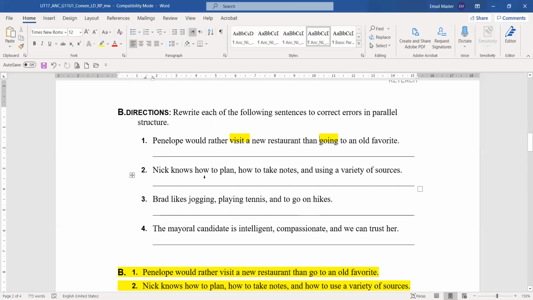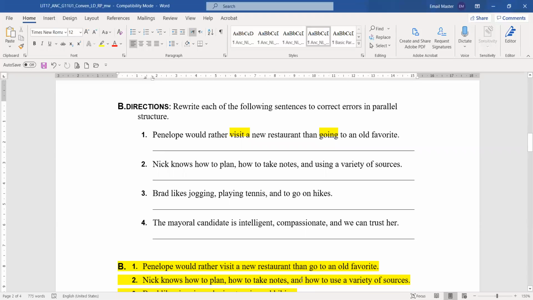Number 2, Nick knows how to plan, how to take notes, and using a variety of sources. Here, using basically is not similar to these two. You look at 1, 2, it's the same, how to plan, how to take notes. So how do we change it? We do, Nick knows how to plan, how to take notes, and how to use a variety of sources.